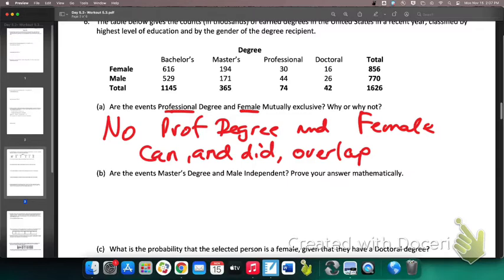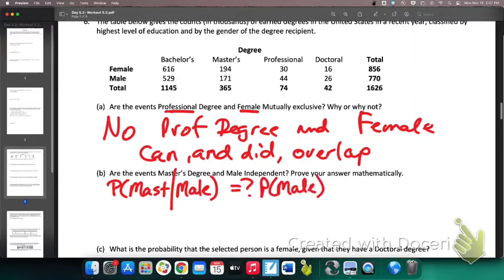All right, is master's degree and male independent? To find out, we need to find out, does the probability of masters, given that they're male, does that equal the probability of being a male? Basically, if this, I'm sorry, not the male, the probability of a master's, my bad.